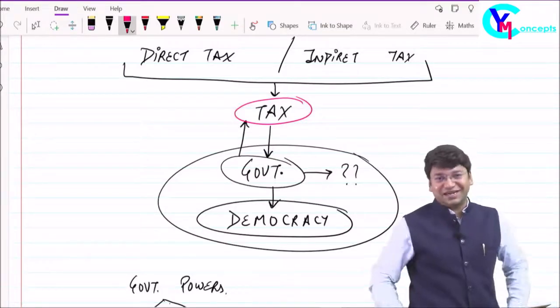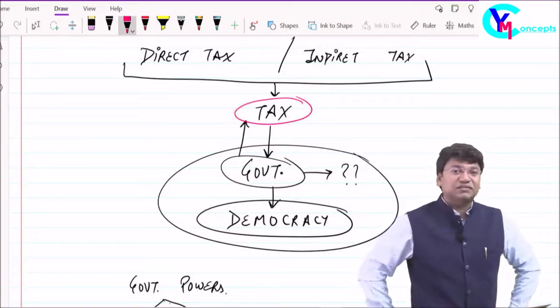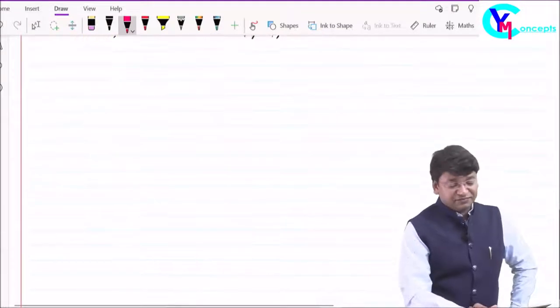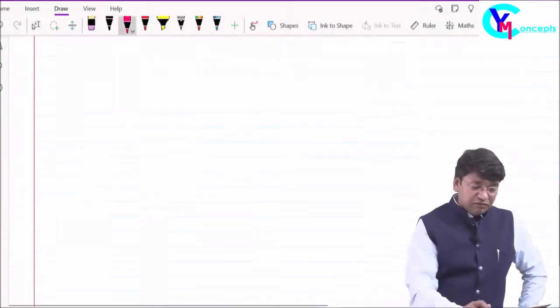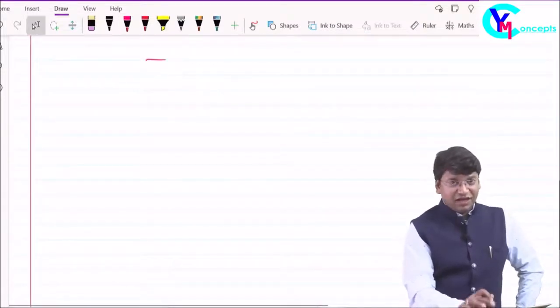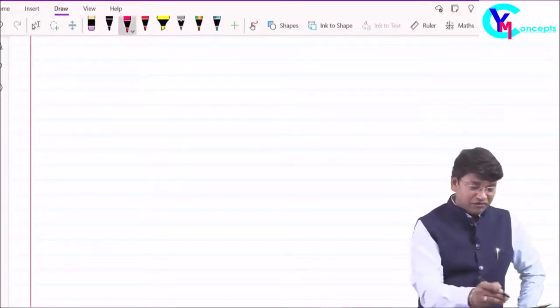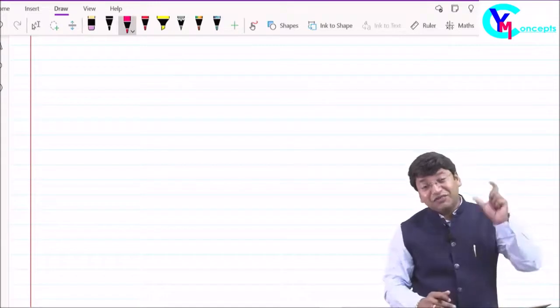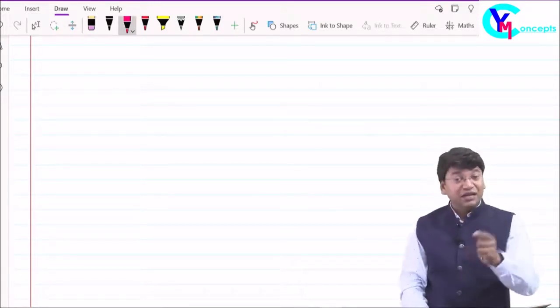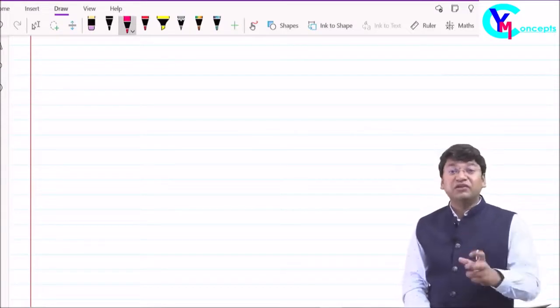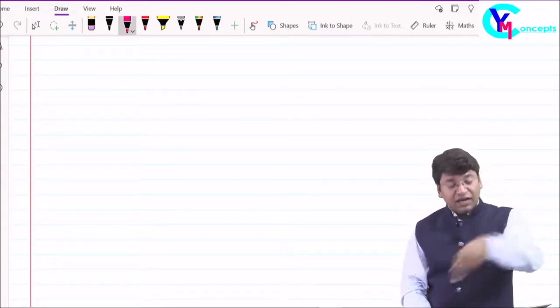So let's begin with indirect tax. Let's begin with the concept of indirect tax. Friends, before this, have you got the entire point of the concept of indirect tax? Yes. But why have I discussed all these points? Let me explain. Let me take an example. Why we have to read each topic with the reason, with the logic.